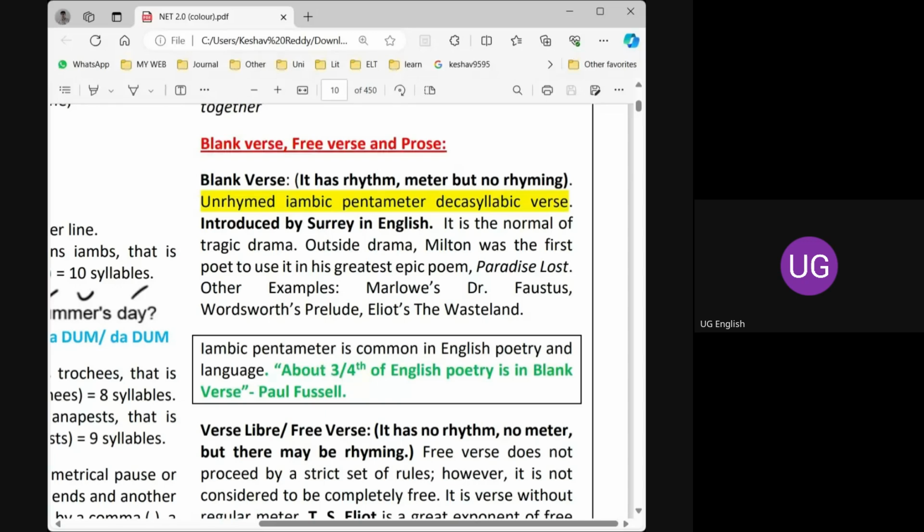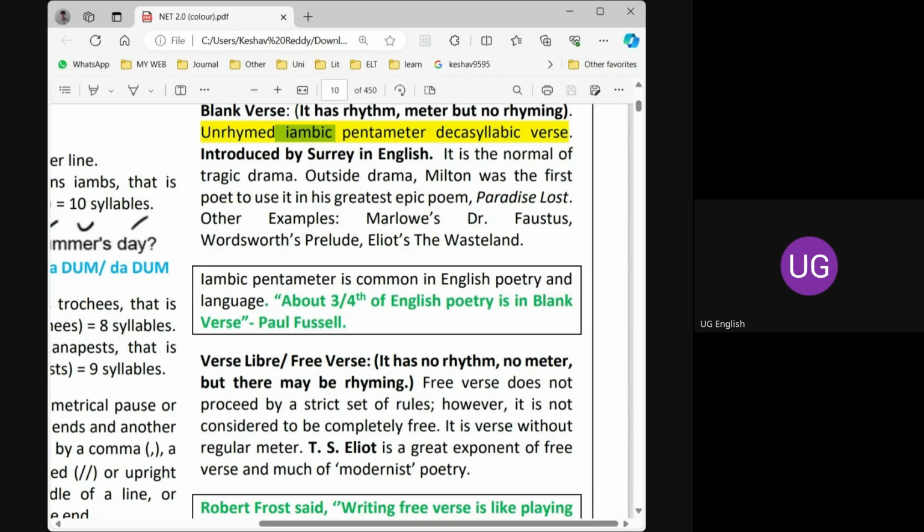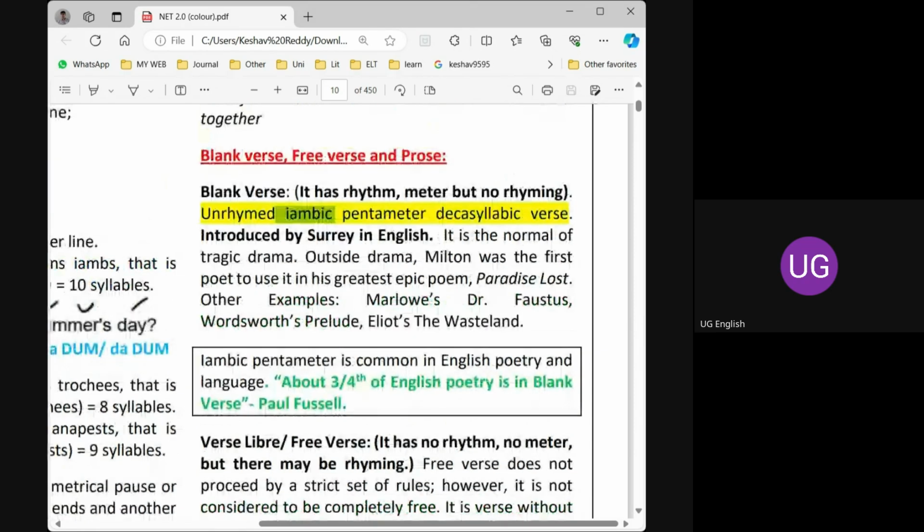That is why almost 75% of English poetry is written in iambic meter. I'm taking more time on this to explain the difference between a sonnet, that is rhymed iambic pentameter, and blank verse, that is unrhymed iambic pentameter. I hope you understood this blank verse.